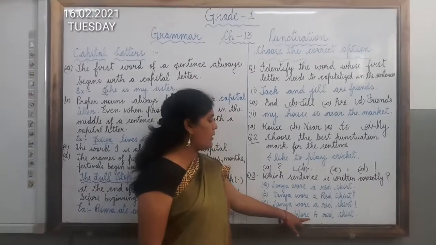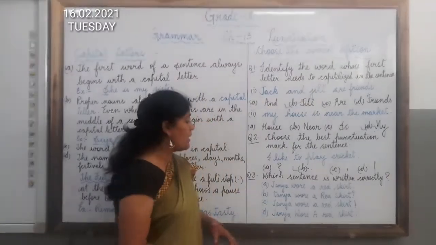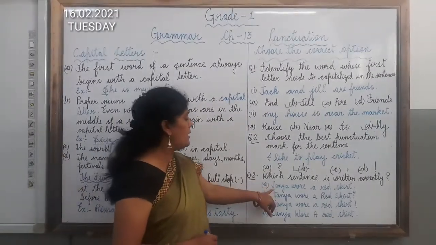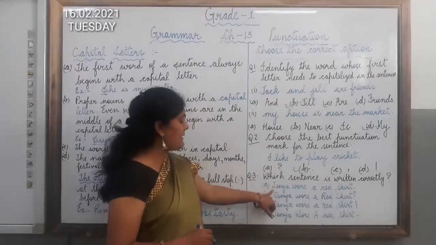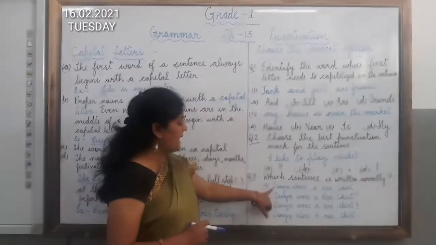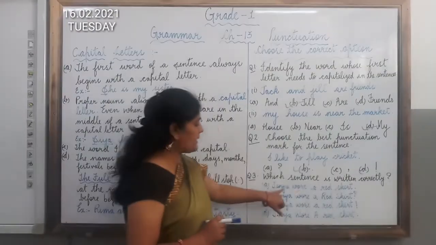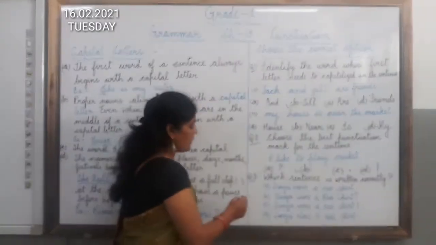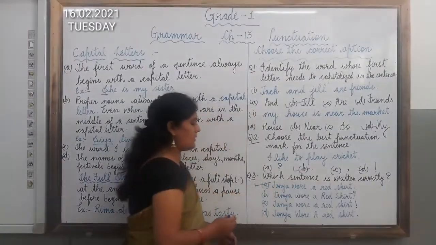So these are the wrong ones, so it is not the correct option. So children, option number A is the correct answer because here Tanya is the proper noun and it is the beginning of the sentence. So here T is the capital. So it is the correct answer because at the end full stop is used. So option number A is the correct one.